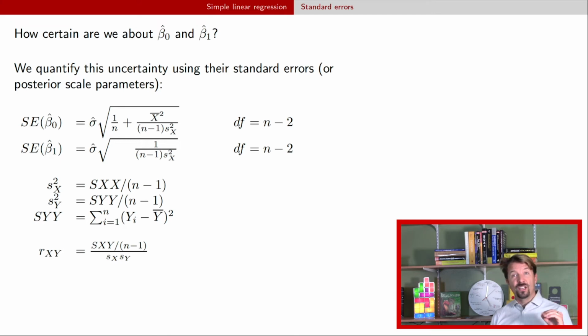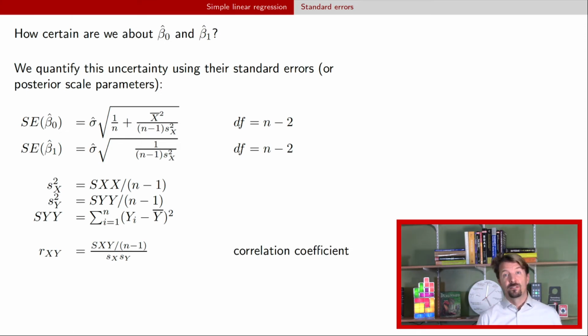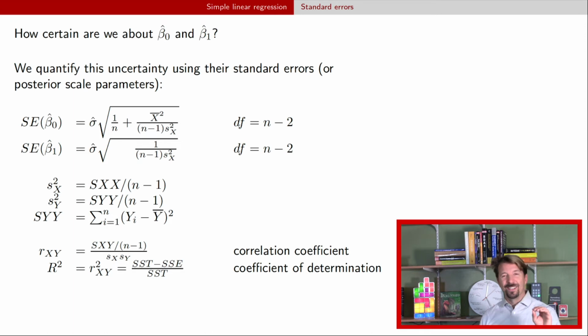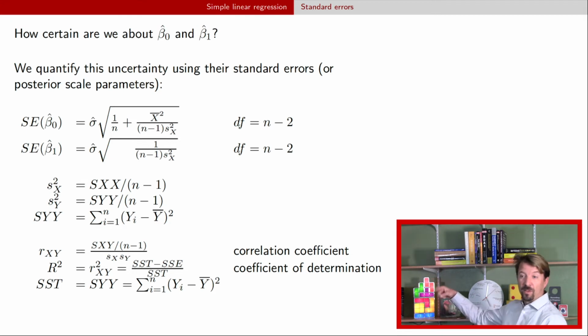So the first one is the correlation coefficient. The correlation coefficient can be calculated with these quantities, and that's the same correlation that we talked about in a previous video. Okay, so if you go back to that, but it's just a unitless measure of the relationship between these two variables. We can also square that, and when we square that, there's another representation here. That's called the coefficient of determination.